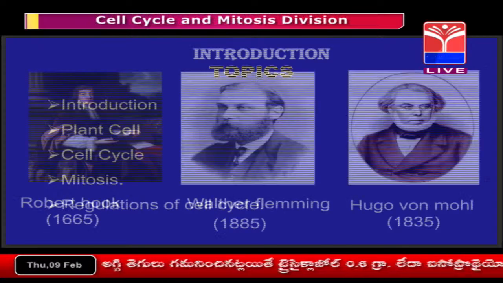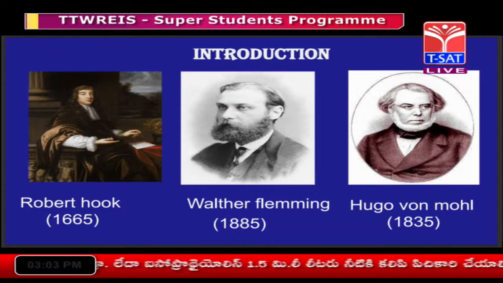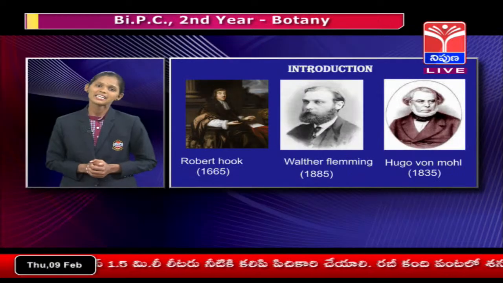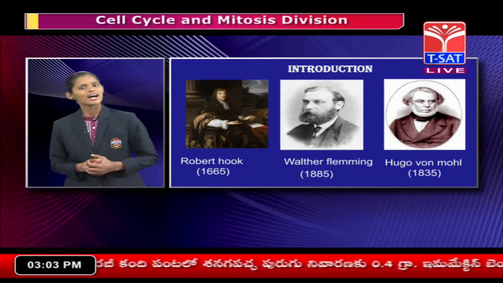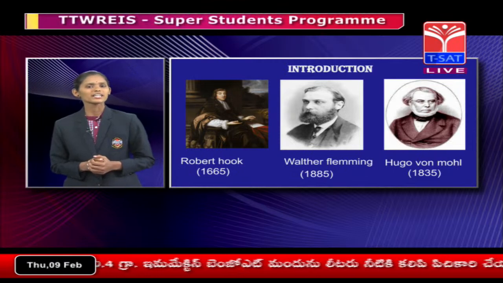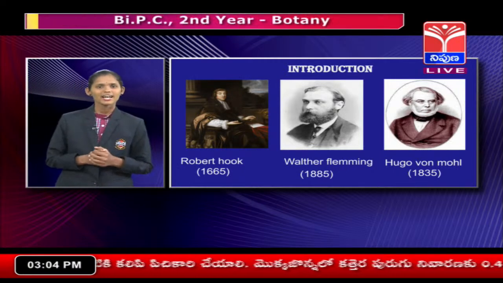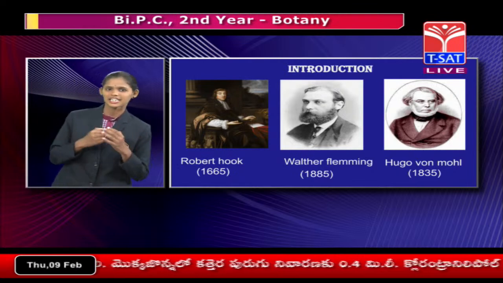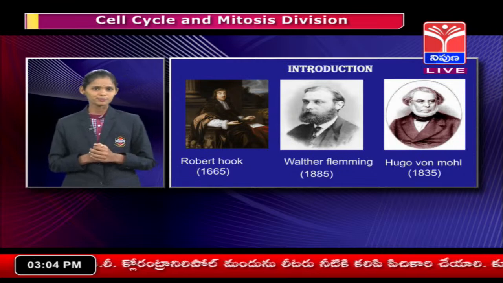If you see the history of the cell, it was first discovered by Robert Hooke in 1665. The process of cell division under the microscope was discovered by a German botanist, Hugo von Mohl, in 1835, and the cell cycle was discovered by Walther Flemming in 1882.